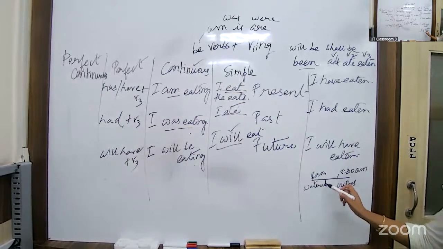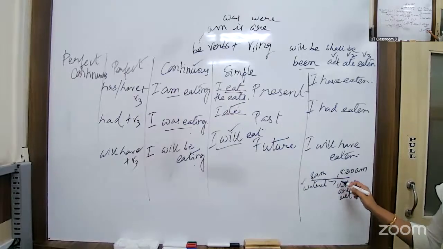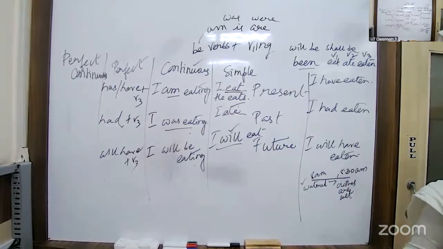Watering of the plants, this action is over. But its effect is still felt now. So there we use perfect tenses. Okay, so I have watered, H-A-V-E. I have watered the plants and my clothes are still wet. Clear? Okay.